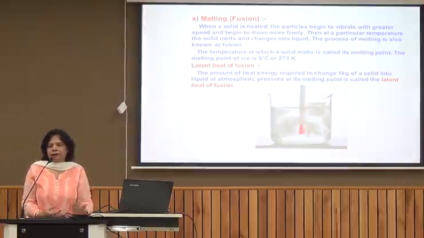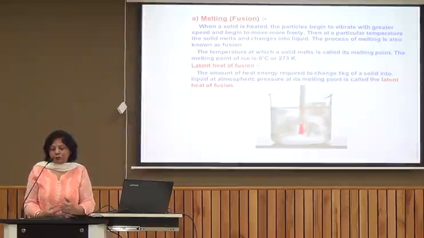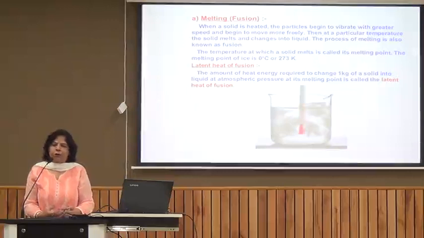Now, as I said, ice starts melting at 0 degrees centigrade, and it still keeps on absorbing heat from the surroundings, but the temperature does not rise until the whole of the ice melts. Actually, this heat which is supplied at the melting point does not increase the kinetic energy of the particles. Where is it used up? It is used up in overcoming the forces of attraction and bringing about the change of state. So this heat gets hidden within the matter during fusion. That is why we call this heat the latent heat of fusion.